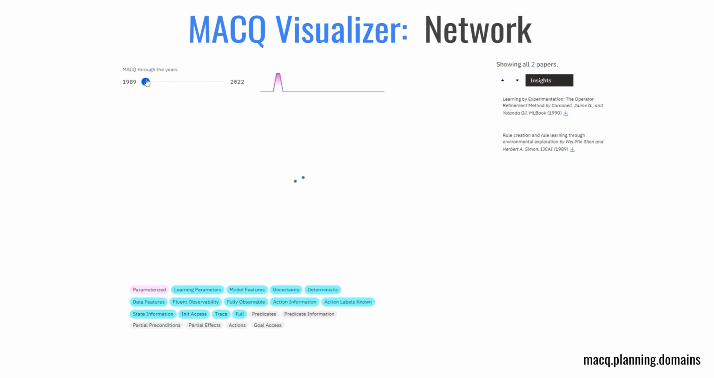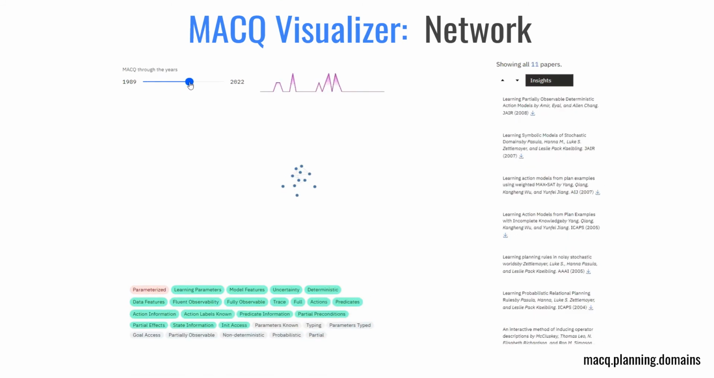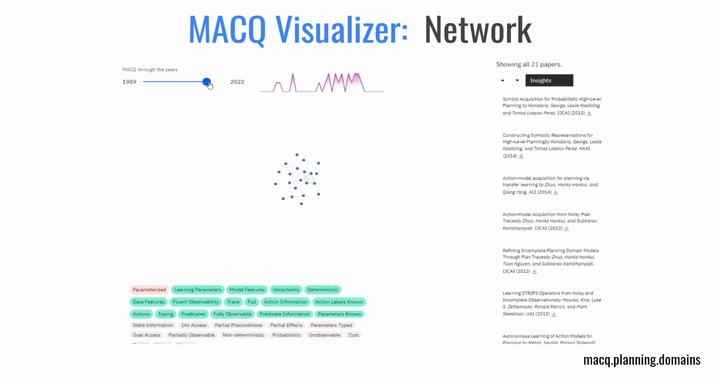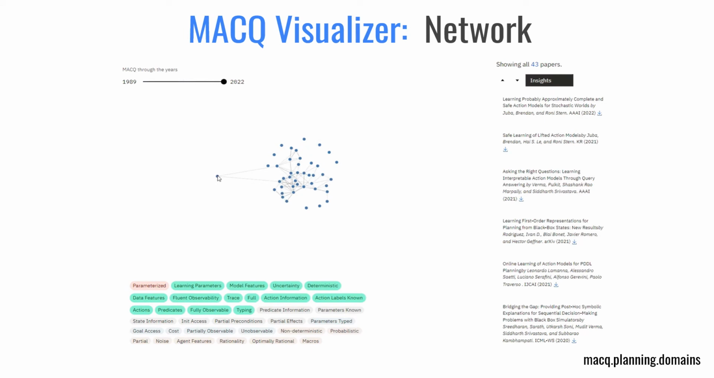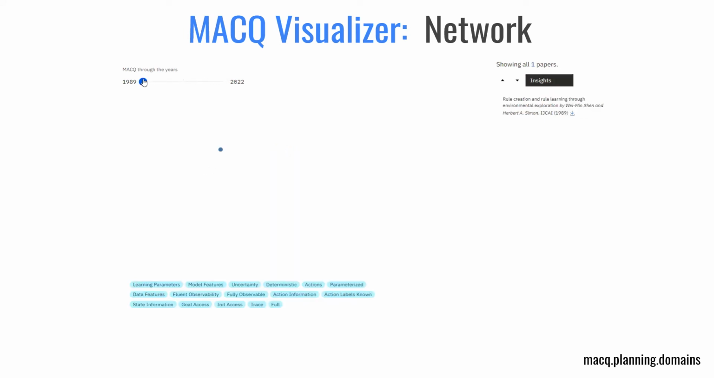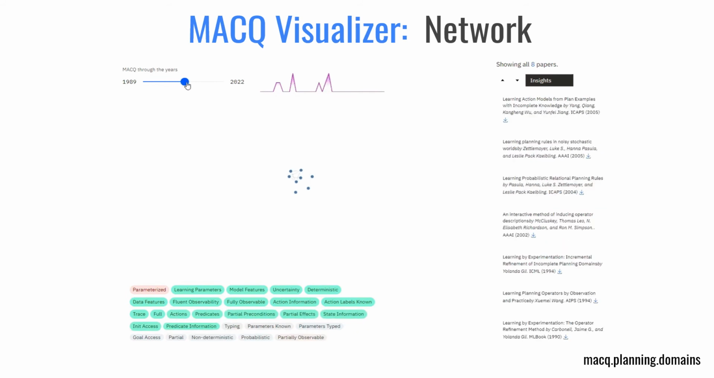The third lens, Network, displays a citation network of how papers point to each other. By dragging the slider, the user can see the progression of papers through the years and how model acquisition research has been steadily growing and interconnecting. Once again, the tags below the network represent the tags mentioned in the selected papers.